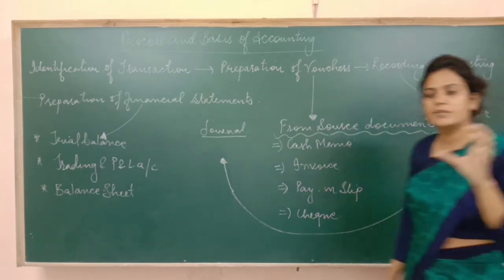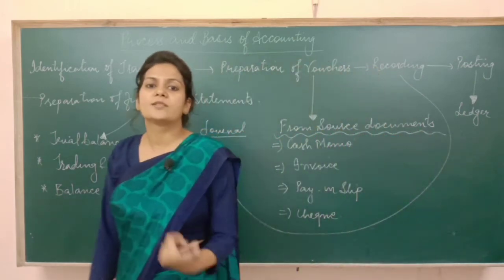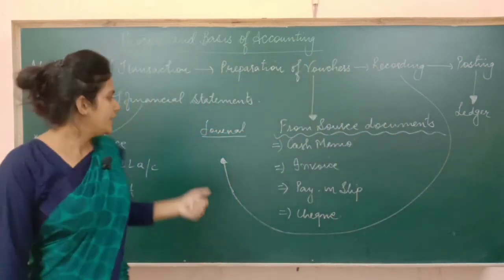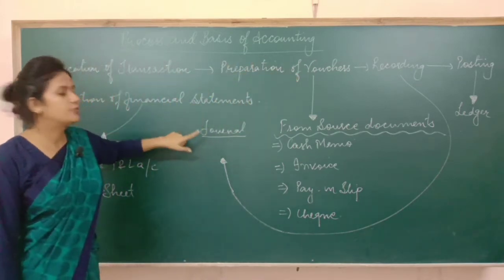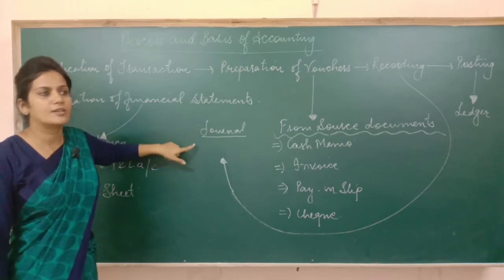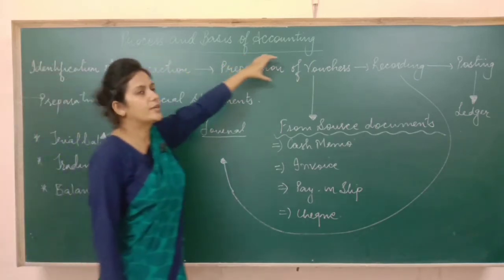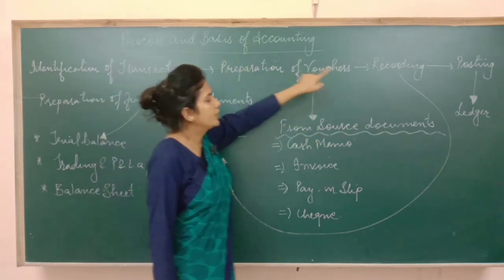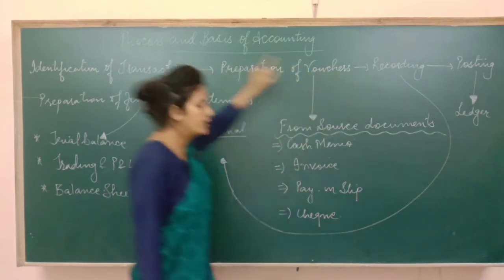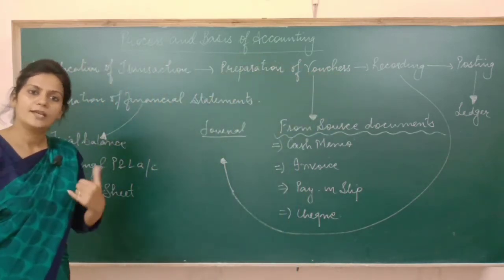Journal is known as the book of original entry. We call journal a book of original entry. Why? Because directly from the vouchers, the transactions are recorded in journal. It means once we identify the transactions, then we prepare the vouchers from the source documents. Then with the help of the vouchers, we record the transaction. Recording is done in which book? Journal, which is known as the book of original entry.